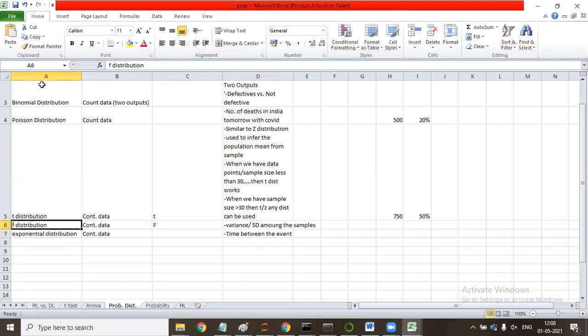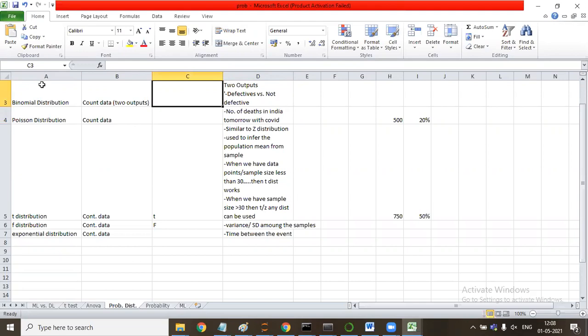F distribution is whenever we have continuous data and we want to measure the variation, the standard deviation amongst the sample. Something to be known about the variation, something to be estimated about the variance, then we use F distribution. T distribution we have already done, whenever we need to estimate the mean. Poisson distribution is for count data, that is discrete data. When we need to count the number of things that are happening, like the number of people that will be affected by COVID tomorrow, that can be done with the help of Poisson distribution.